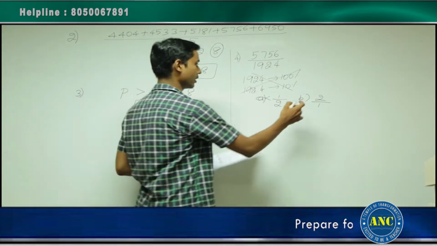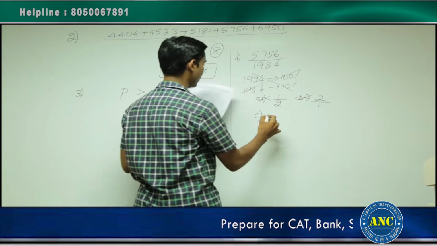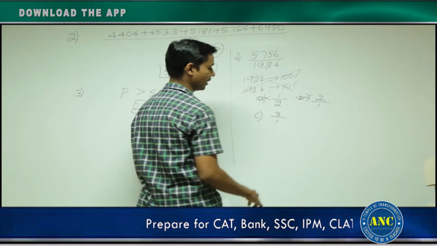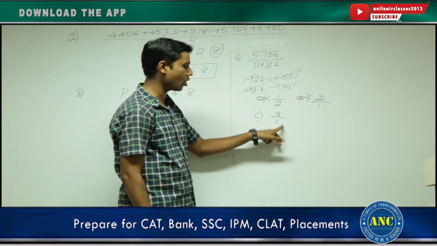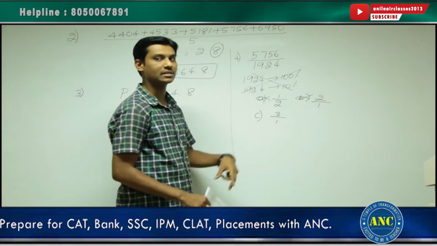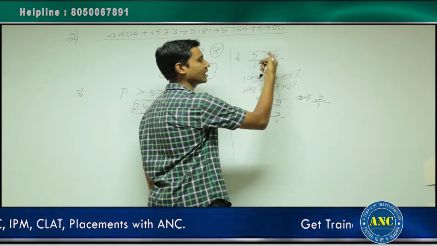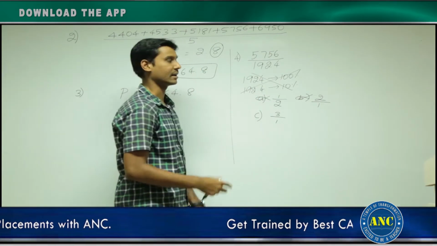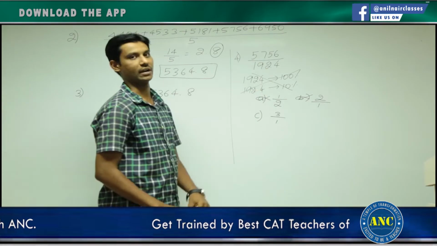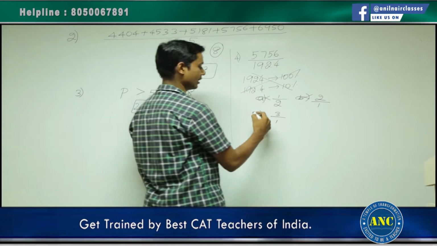Second option is ruled out. Third option, 3:1. If the denominator is 1900, the numerator should be 3 times of it, which is nothing but 5700. Answer for this question is 3:1.